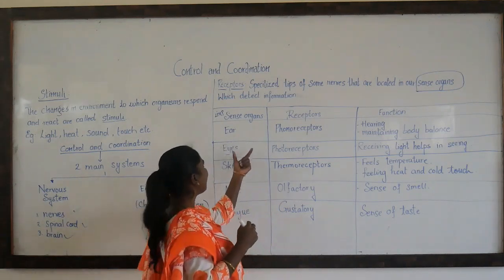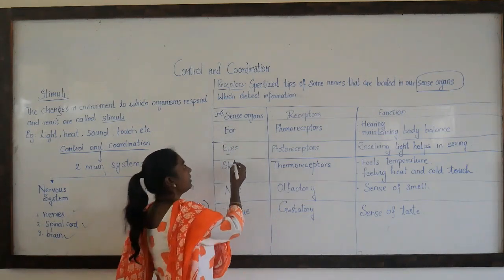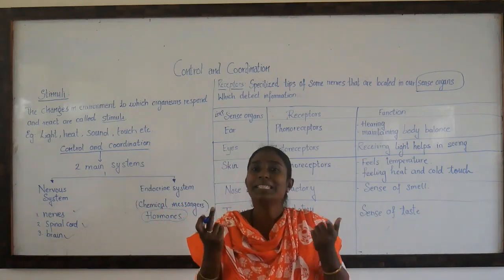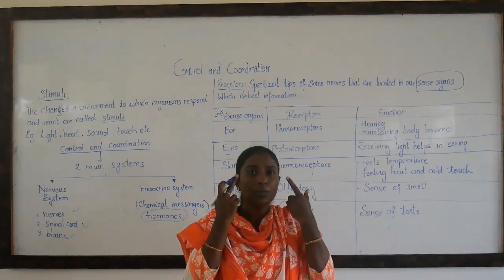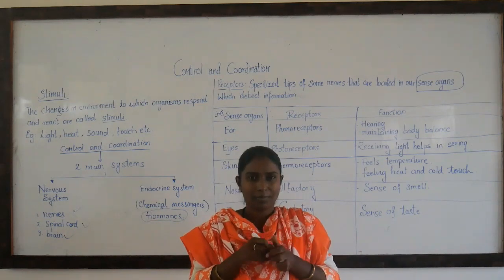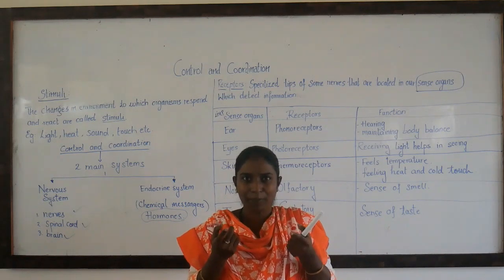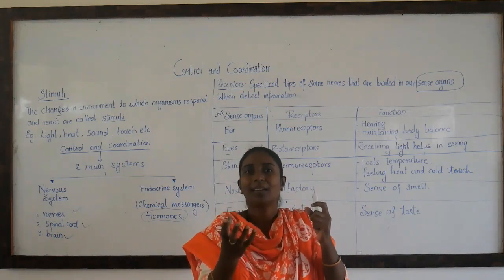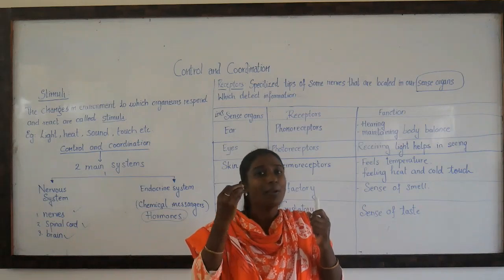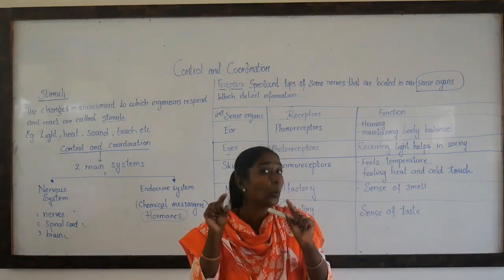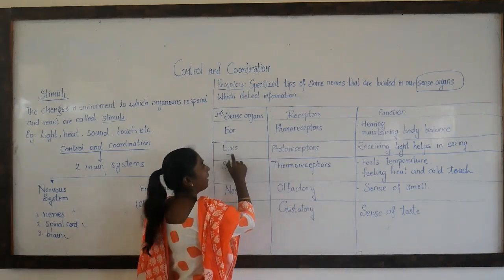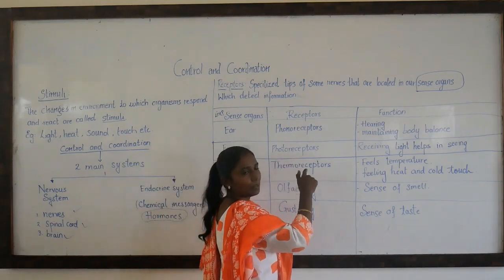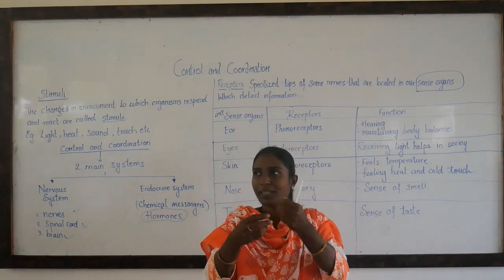Now let us move to the second sense organ, that is eyes. The eyes help us to see things, right? Now you use a camera, right? With a camera, light comes and you click it, and because of this light, what can you see? A photo. Here is the clue: the eyes refer to photo. Ear, phone; eyes, photoreceptors.